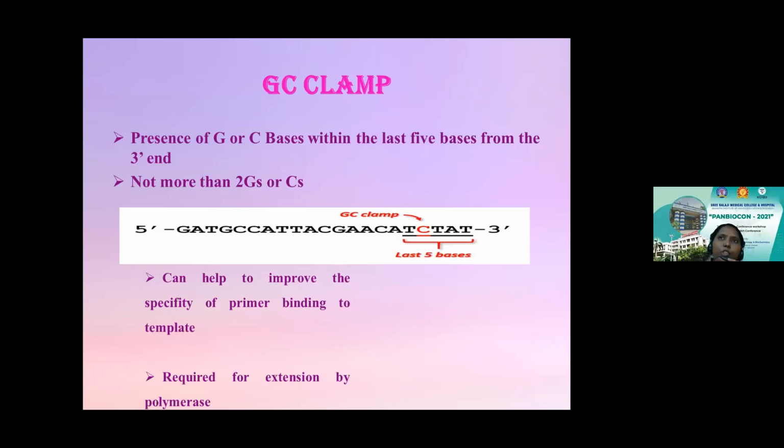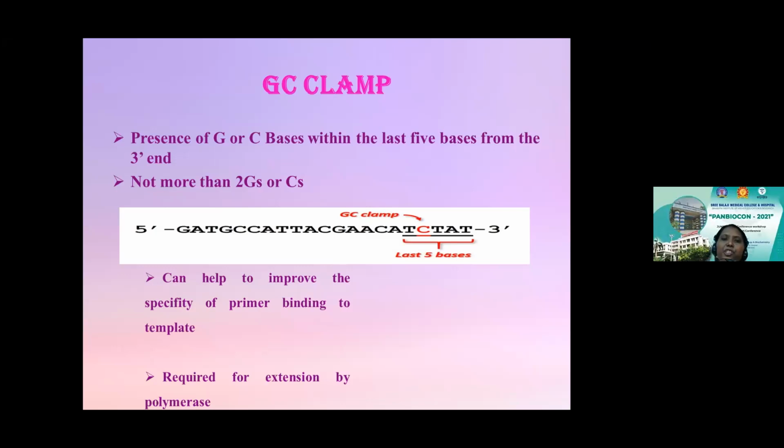Your primer is a very, very short oligonucleotide sequence. Suppose your desired gene of interest is going to be somewhere like a 1,000 base pair product, and you design a primer of only 20 nucleotides in length. Imagine this 20 nucleotide primer has to walk along and synthesize the strand, and that is how the amplification happens in each and every cycle of the PCR. So the stability of this 20 nucleotide primer is very, very important, and each and every parameter I'm discussing now is going to mark a good primer.